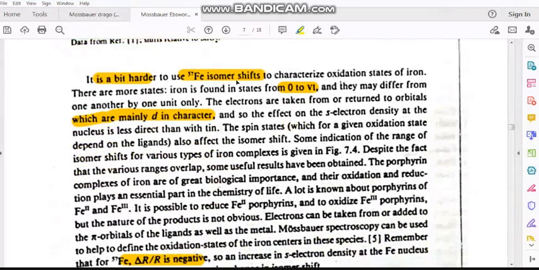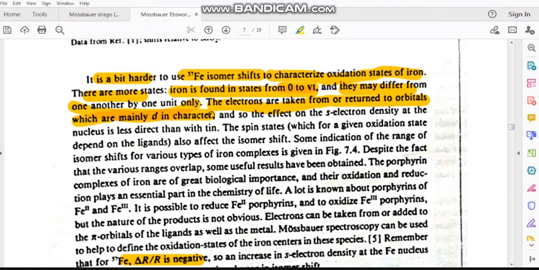This is a little bit harder than the previous one, and it is used to characterize the oxidation state of iron. There are more states. For example, iron can be found in 0 to 6 oxidation states: 0, 1, 2, 3, 4, 5, 6. It can go up to a maximum of 6, and the states may differ from one another by 1 unit only. That is, the change is one electron. The electrons are taken from or returned to orbitals which are mainly d in character. That is, we are removing or putting electrons in a d orbital of iron.